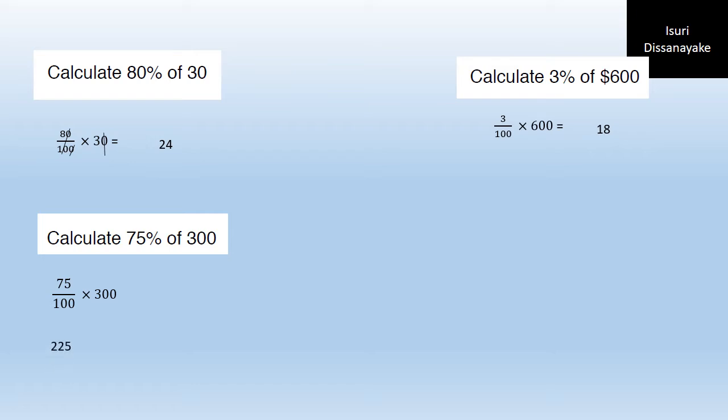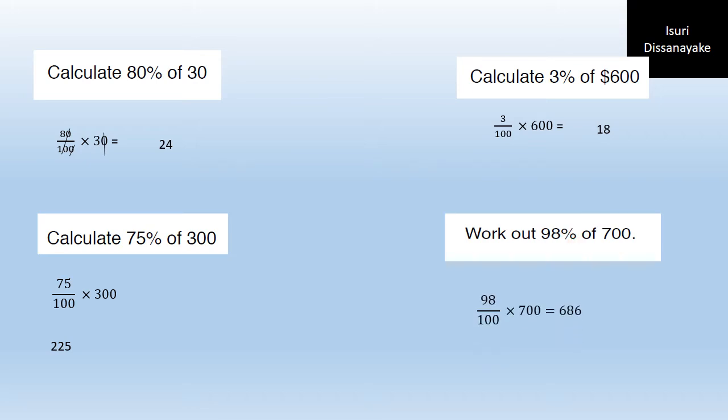Let's cut the zeros off. So 75% of 300 is 225. Then work out 98% of 700. I said that this percentage sign means out of 100, so 98 out of 100 times 700.